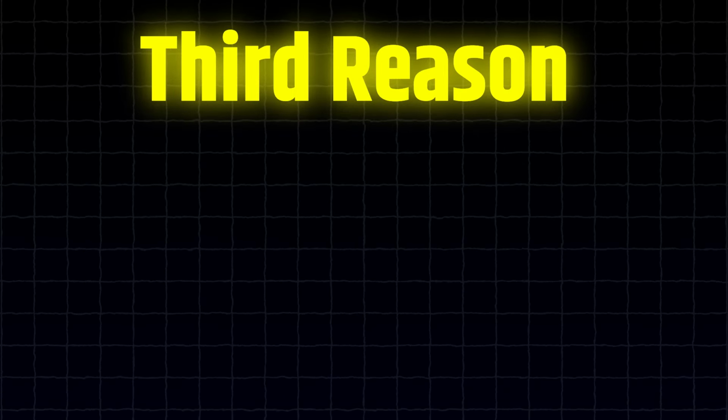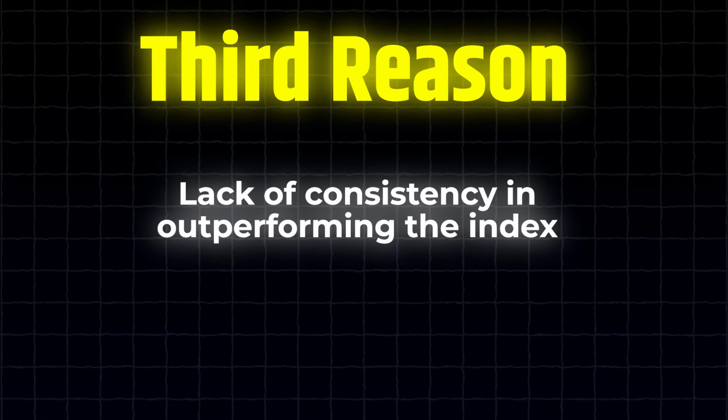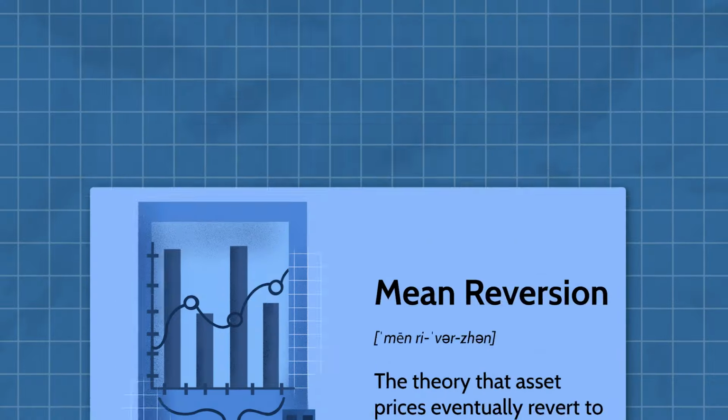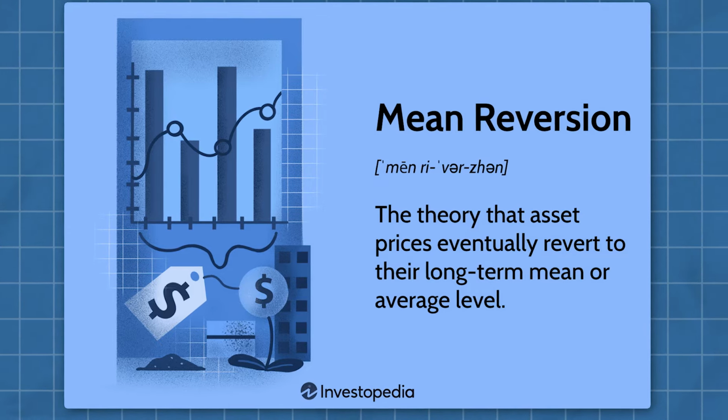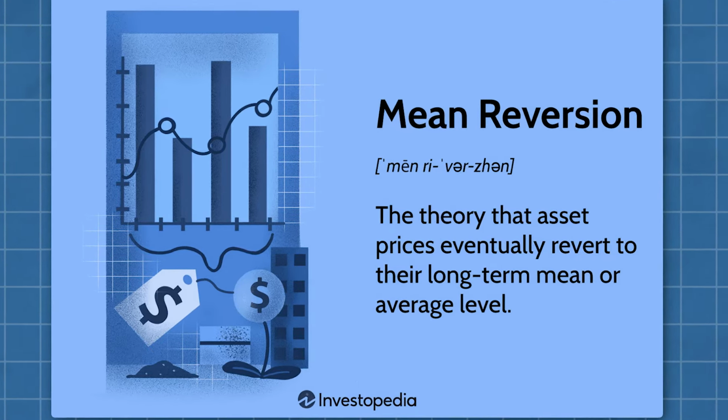The third big reason mutual funds often don't do well is because they lack consistency in outperforming the market. Studies show that if a fund does really well in one period, it is likely to do not so great in the next. This happens because of something called reversion to the mean. Reversion to the mean is a concept that suggests things tend to go back to their average or normal levels over time. It is like gravity. What goes up eventually comes down.